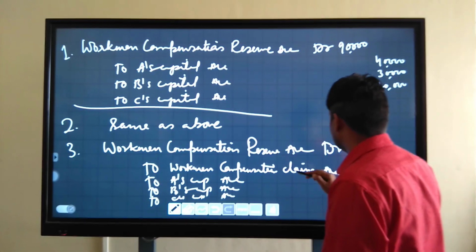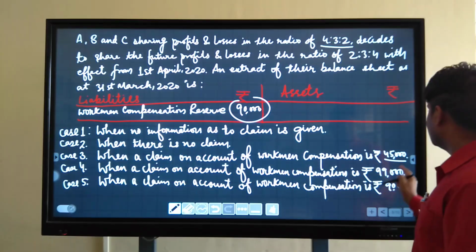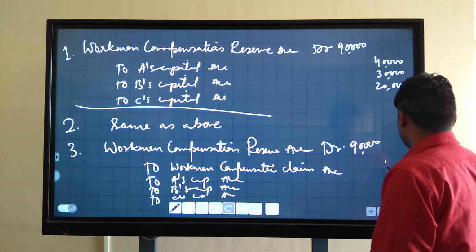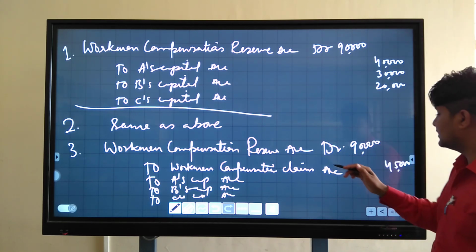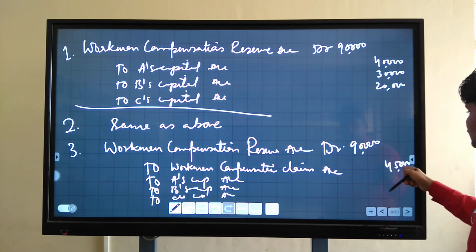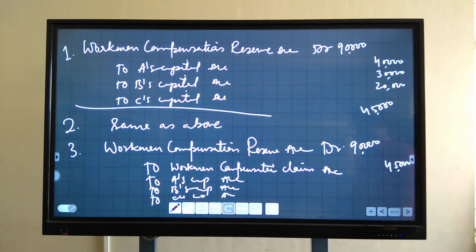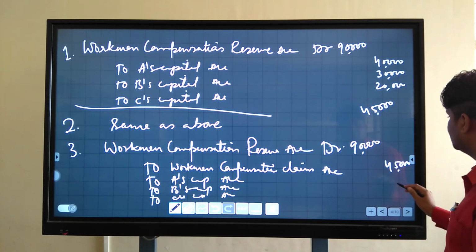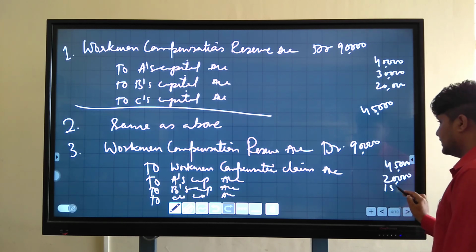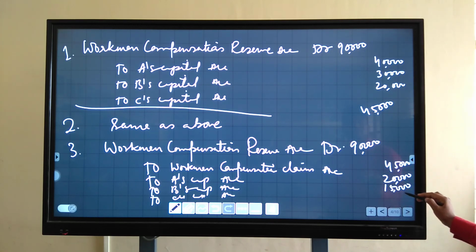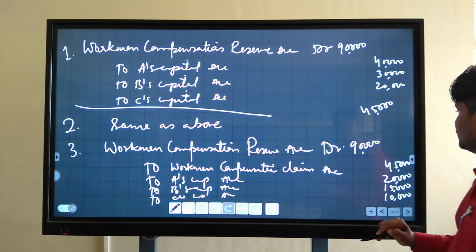Workman compensation reserve amount is 90,000 and claim is 45,000. So you will write 45,000 on claim, and remaining amount is 90,000 minus 45,000, that is 45,000. This amount will be distributed among the partners in their old profit sharing ratio. So A will get 20,000, B will get 15,000 and C will get only 10,000. I hope you understood.